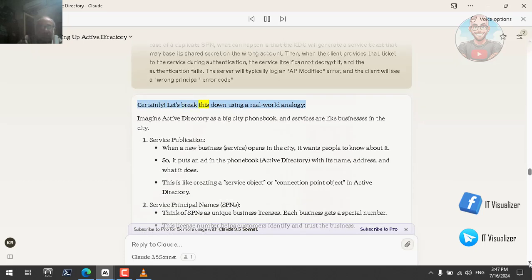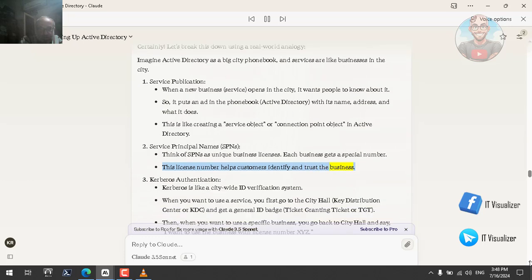Certainly. Let's break this down using a real-world analogy. Imagine Active Directory as a big city phone book, and services are like businesses in the city. Service publication. When a new business, service, opens in the city, it wants people to know about it. So it puts an ad in the phone book, Active Directory, with its name, address, and what it does. This is like creating a service object or connection point object in Active Directory. Service Principal Names, SPNs. Think of SPNs as unique business licenses. Each business gets a special number. This license number helps customers identify and trust the business.